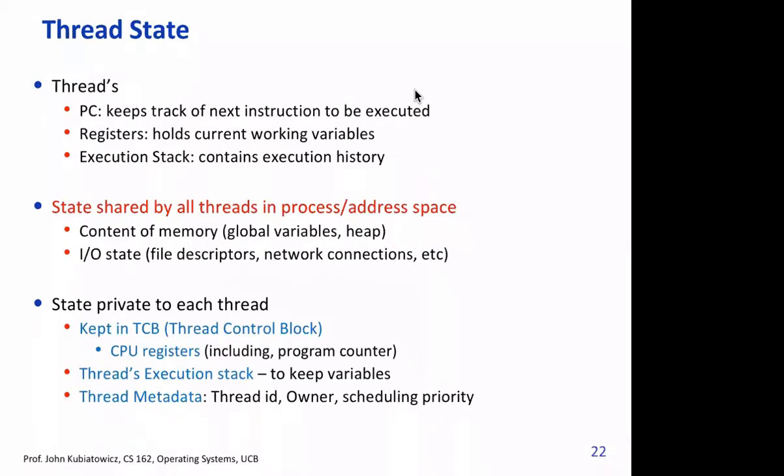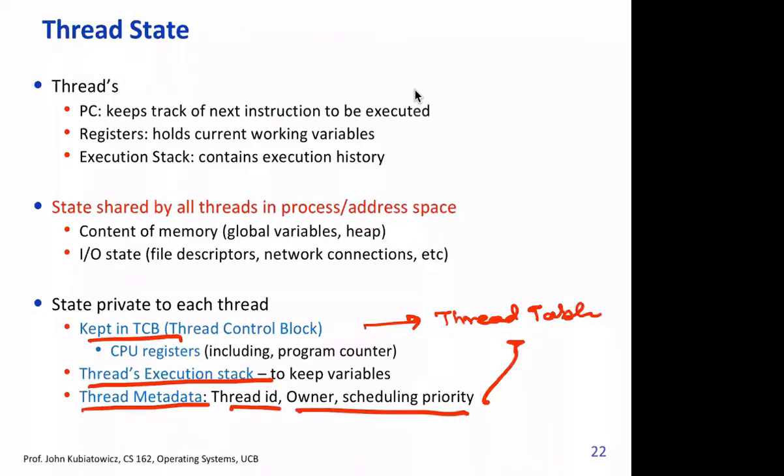Similar to the process life cycle we have studied, threads also have a very similar life cycle. Actually, it can't be any different, right? Threads will also have a TCB, thread control block, which we also sometimes call the thread table. They also have an execution stack, same as the one you have just studied. And thread metadata, thread ID, owner, scheduling priority, will go here in the thread table or TCB.